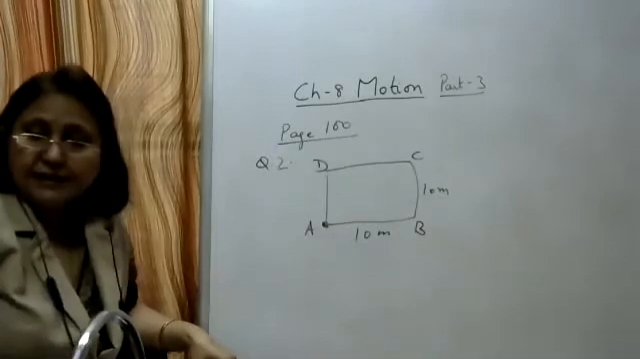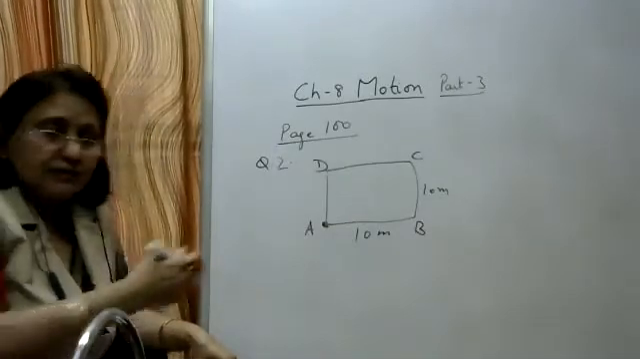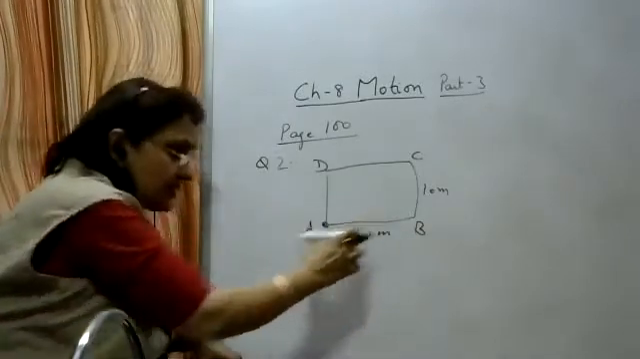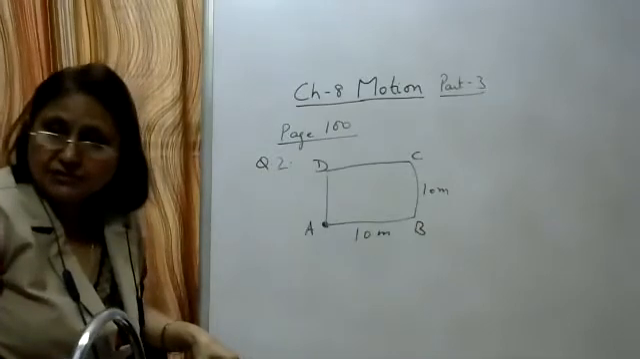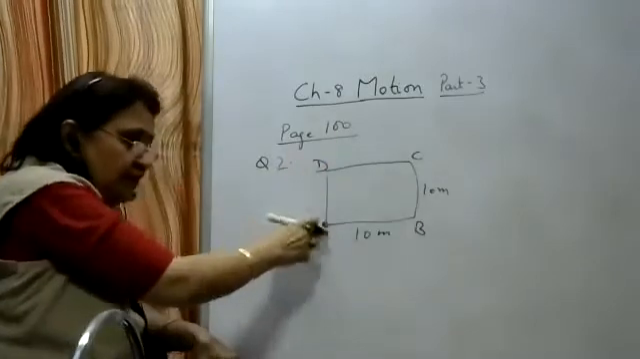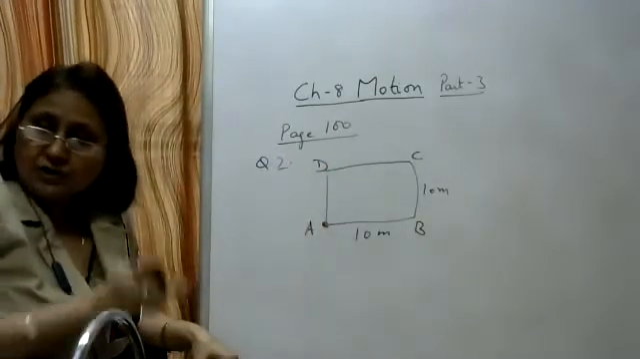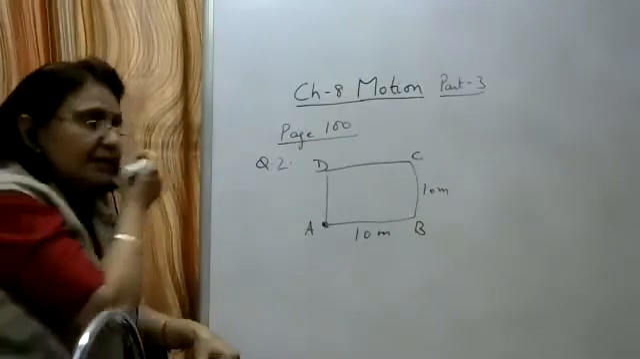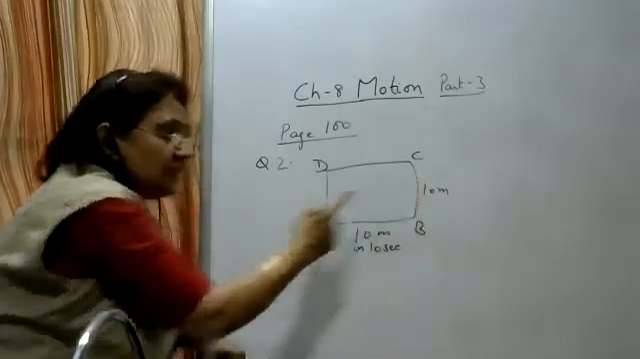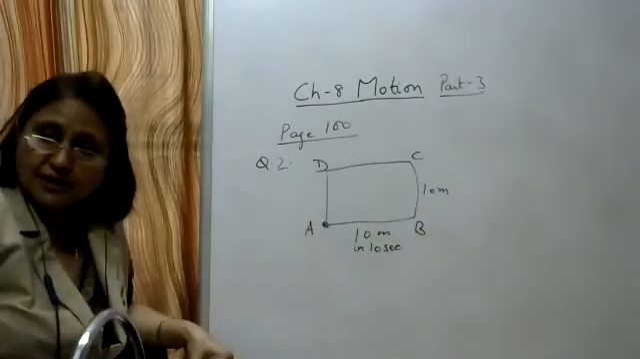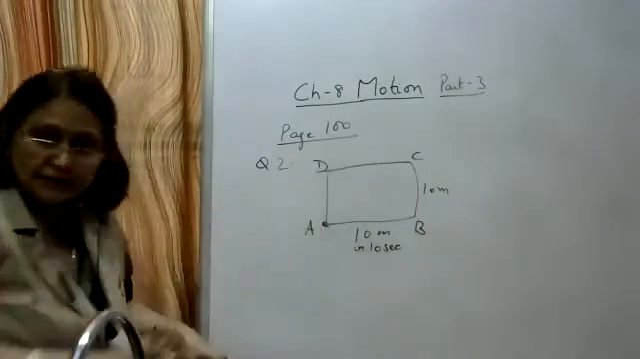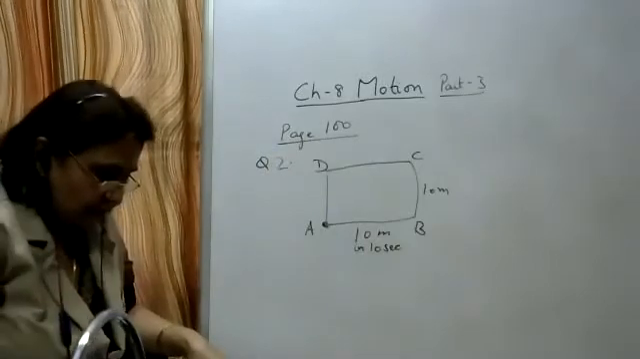He completes one round in 40 seconds. So one side in how many seconds will he complete? 10 seconds. One complete round, starting from A, B, C, D, A, reaches back A in 40 seconds. So one side is completed in 10 seconds. This 10 meters is completed in 10 seconds, and this 10 meters also in 10 seconds. So in 40 seconds he completes one round, starting from A and reaching back A.